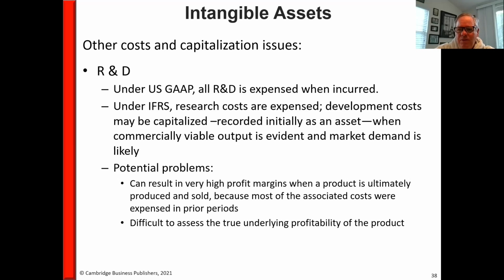Now here's an interesting problem. So here I am defending the drug companies. If a company has to write off all of its R&D costs, and it may take years to research a new drug, they're going to show very high profit margins when the product is ultimately produced and sold, because all the costs of developing, researching for that product and developing that product had been expensed in the previous period. So it can become difficult, particularly for pharmaceuticals, to assess the true underlying profitability of the product.